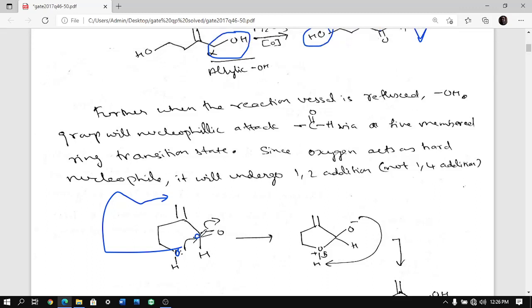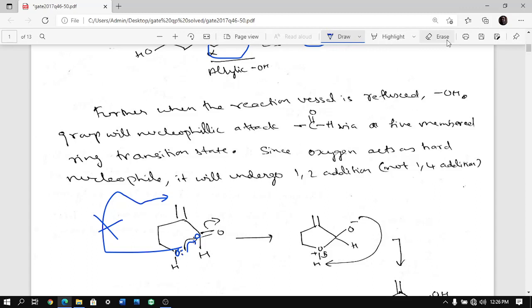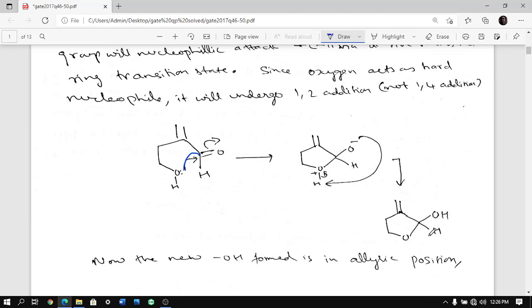Polarize means pull. It is hard to pull this, whereas this oxygen is also a hard nucleophile. So the attack will happen here and not on this position. So now let's see what is happening here. As you can see, the lone pair is attacking here, this is coming up, you get a negative charge, this pulls away a proton and you are getting this molecule.